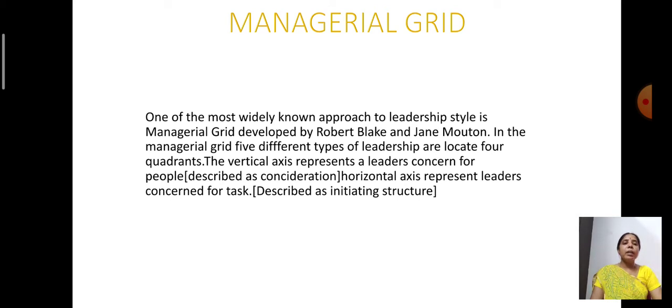Indirectly, on the vertical axis it is a democratic style, and on the horizontal axis it is an autocratic style. On the vertical axis it is concern for people, on the horizontal axis it is concern for task. So these are the things which are considered in the managerial grid theory.